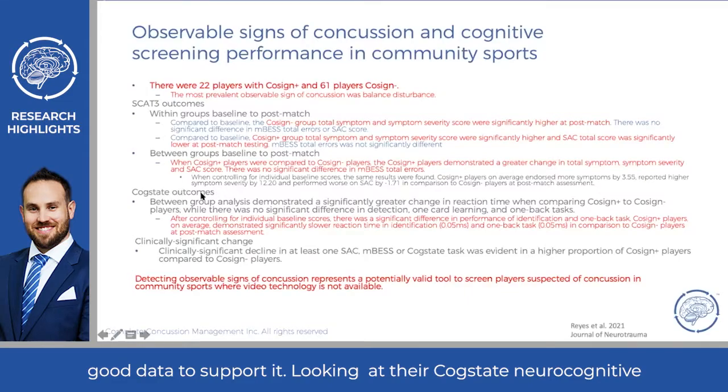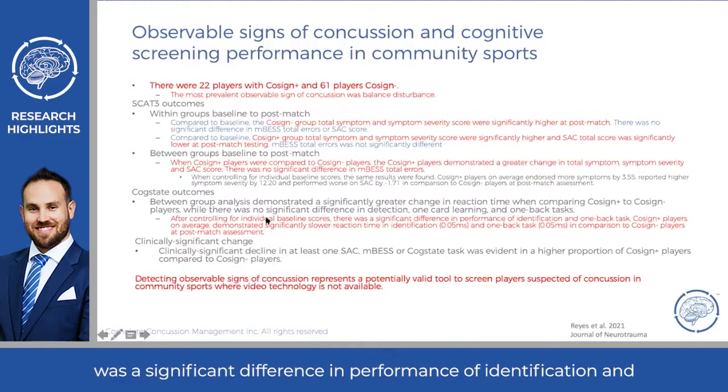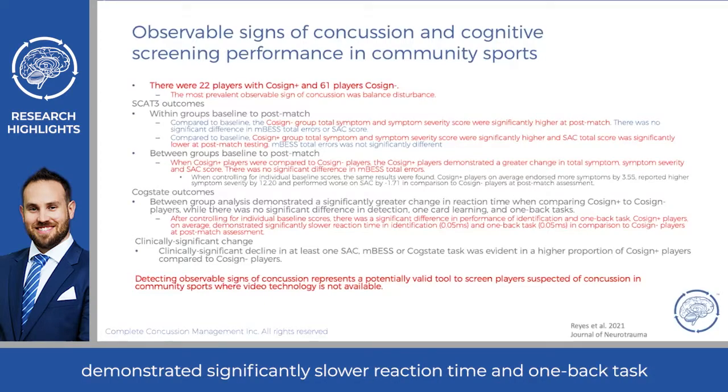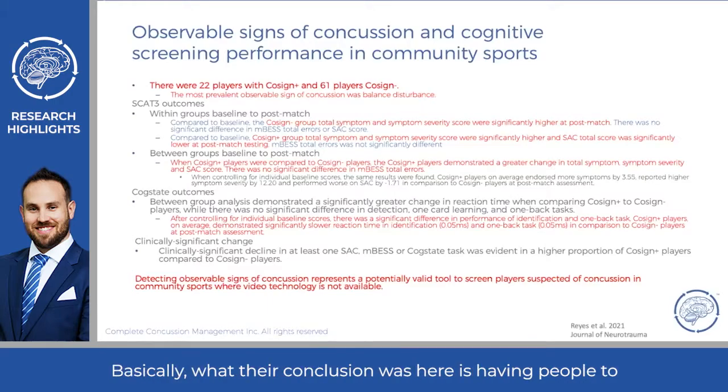And looking at their CogState neurocognitive performance, after controlling for individual baseline scores, there was a significant difference in performance on the identification and one-back tasks. Concussion sign positive players on average demonstrated significantly slower reaction time on the one-back task in comparison to those who didn't have signs of concussion. So basically their conclusion here is that having people observe on the sidelines is potentially helpful in picking up concussion injuries because it's an important component of it.